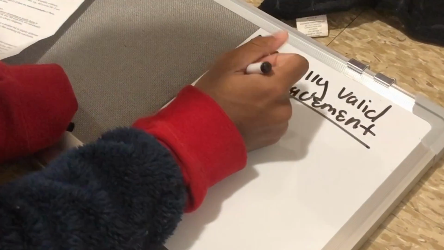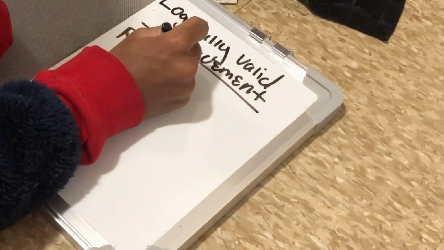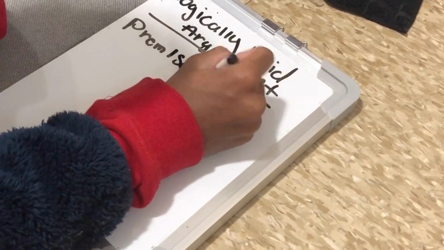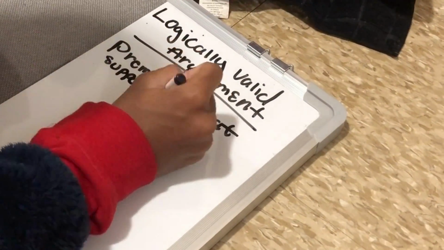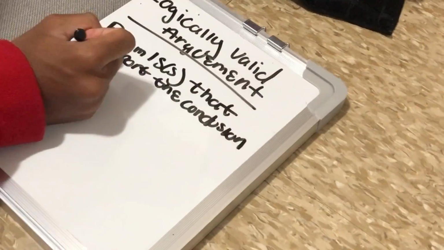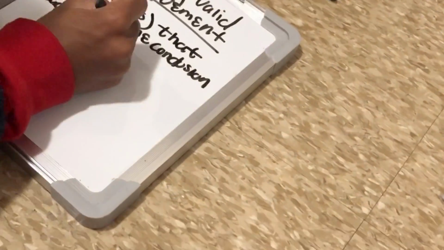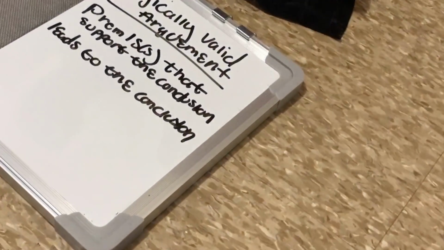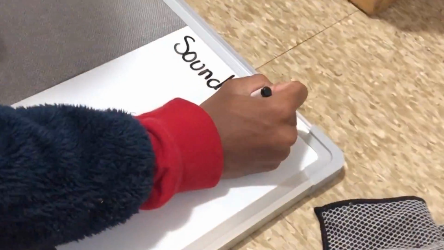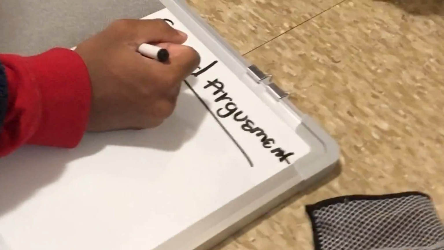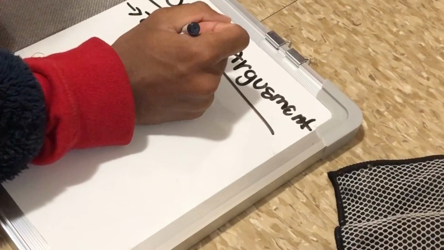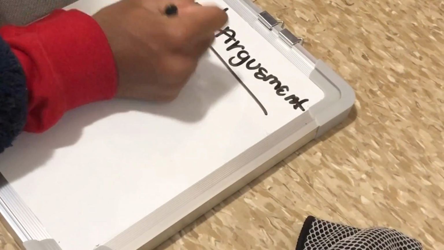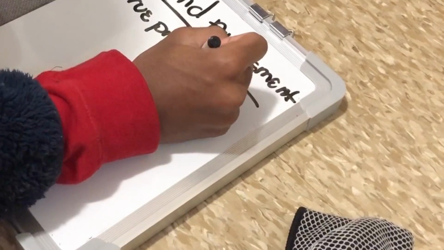Logically valid arguments. Logically valid arguments are arguments with premises that support the conclusion, typically leading to the conclusion in a sound way. Sound arguments are arguments with true premises that lead to conclusions which are true.